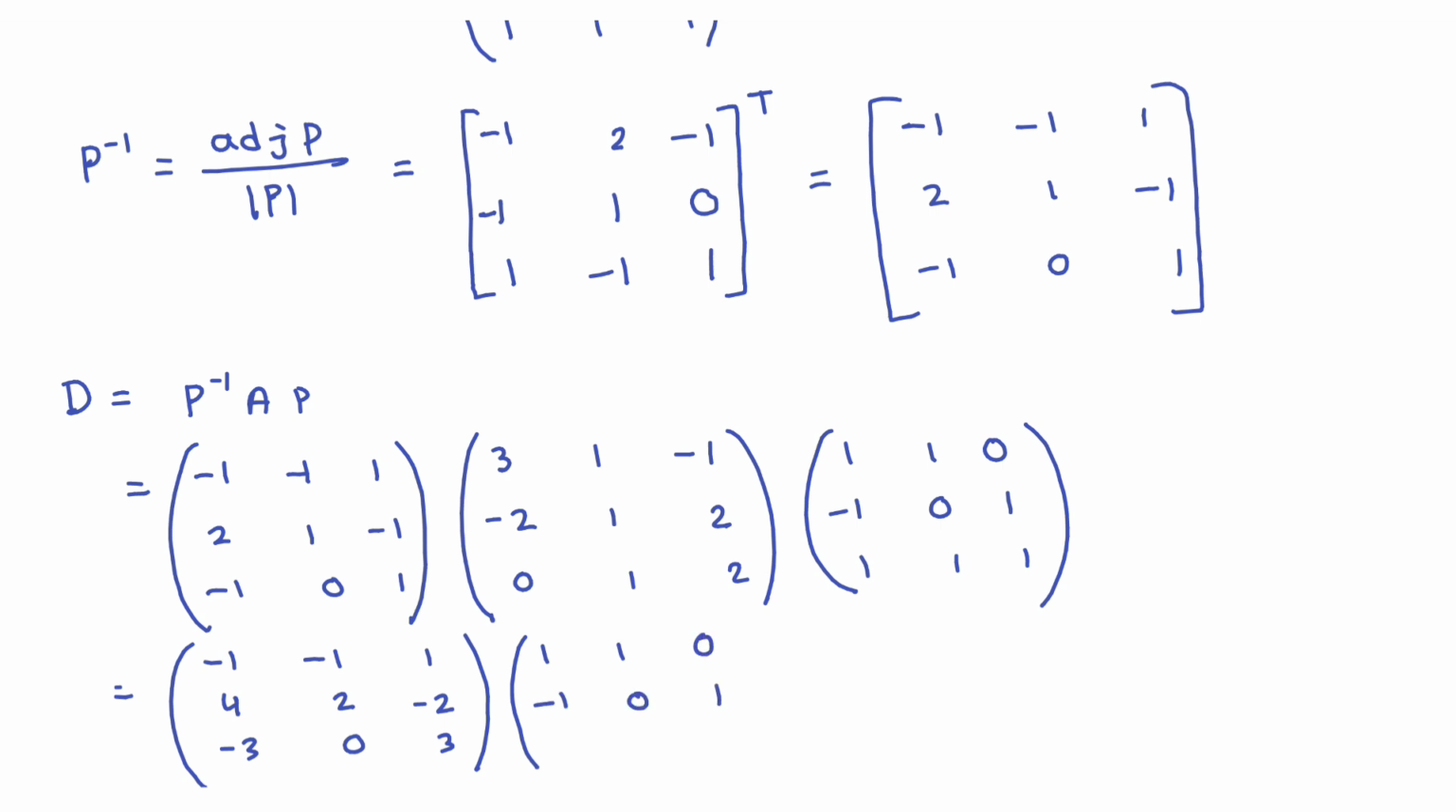into the last one, 1 1 0, minus 1 0 1, 1 1 1, and this is equal to 1 0 0, 0 2 0, 0 0 3. Okay, this is the product, and this matrix is the diagonal matrix of the matrix A. Okay, and this is the final answer. Clear? So in this way you have to solve the diagonalization problems.